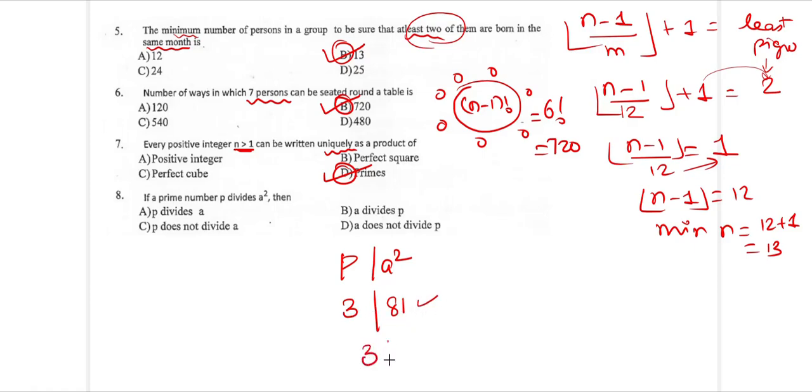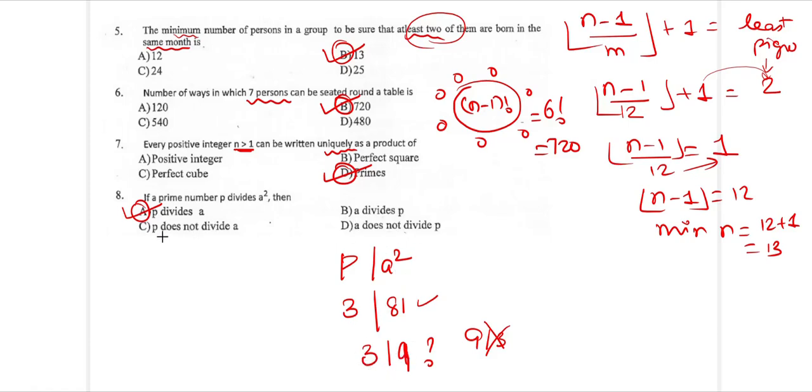Does 3 divide a? What is a? A is going to be 9. Is it true? Yes, the answer is p divides a. If you want, you can check for the other one, a divides p. Does 9 divide 3? No, it's wrong. A does not divide p. A is going to be 9, 9 does not divide p.